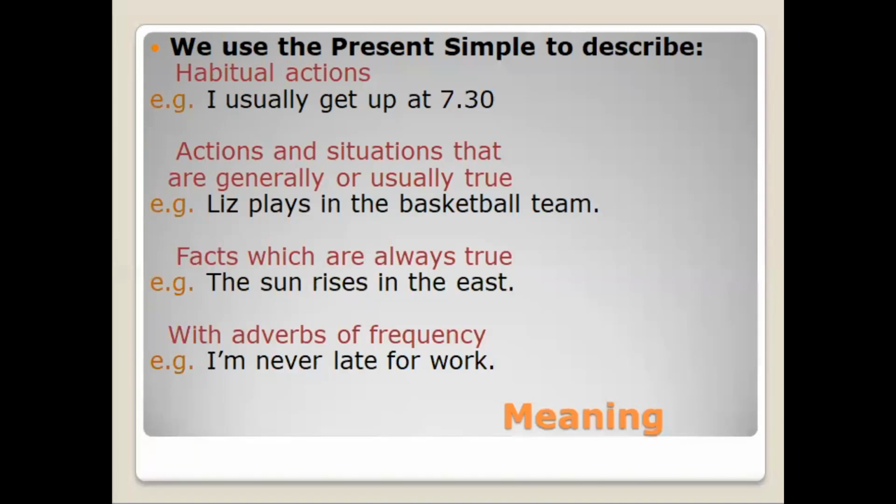We use the present simple to describe habitual actions. For example, I usually get up at 7:30. To describe actions and situations that are generally or usually true. Example for this point is Liz plays in the basketball team. To describe facts which are always true, the sun rises in the east, and often with adverbs of frequency. I am never late for work.